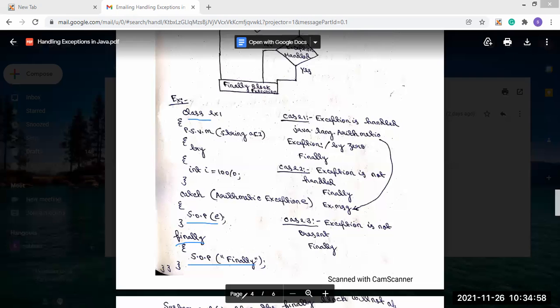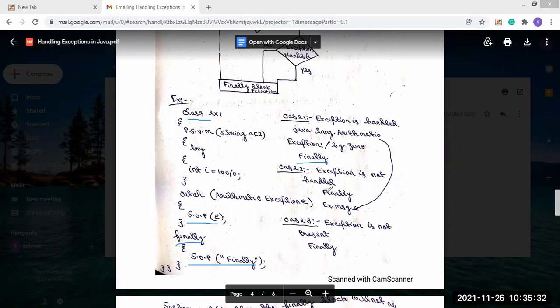Now we have three cases. The first one: the exception occurred and this exception is handled by the user. Then what will happen if the exception is handled by the user? The message for divided by 0 will be printed, and after that the statement present in the finally block will be printed. So that's why you see after that the finally statement is printed.